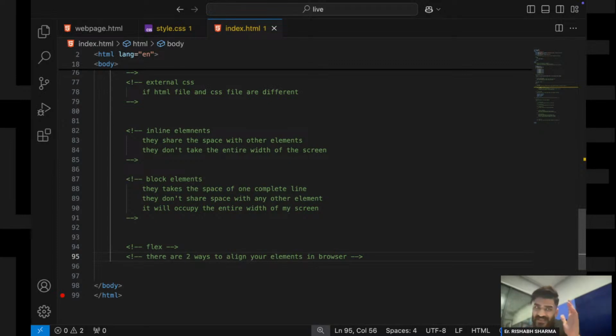These are the two different ways in which I can align my elements. Is there any other way to align the items? Janta, tell me. No, right? There is no other way. Yes, you can say horizontally, but just try to understand this very carefully. If you are placing one item horizontally or diagonally, what are you doing?